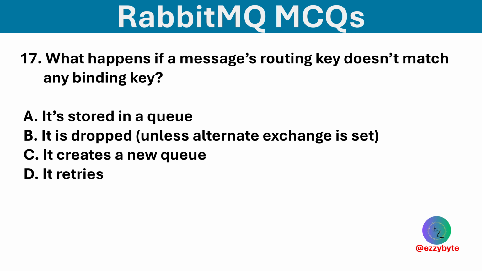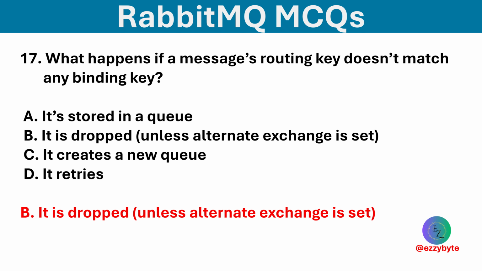What happens if a message's routing key doesn't match any binding keys? Options are it is stored in a queue, it is dropped, it creates a new queue, and it retries. Option B is correct. Messages with no matching bindings are dropped unless a fallback exchange is configured.